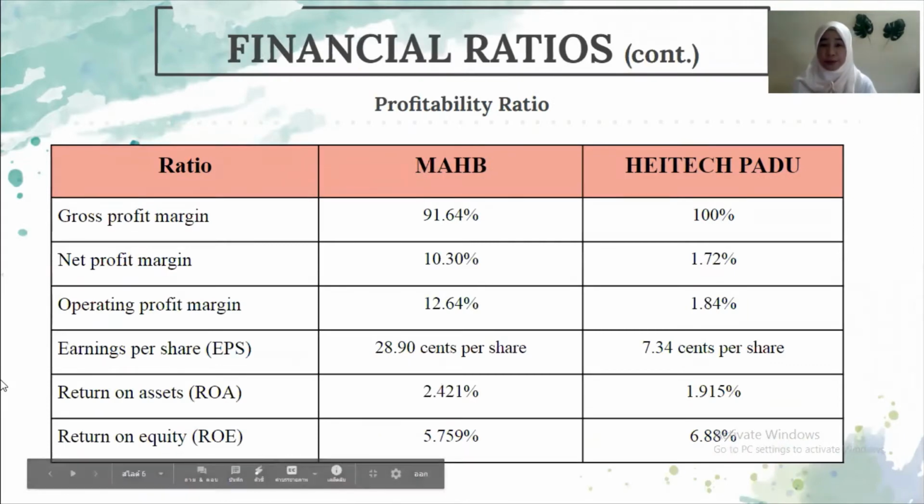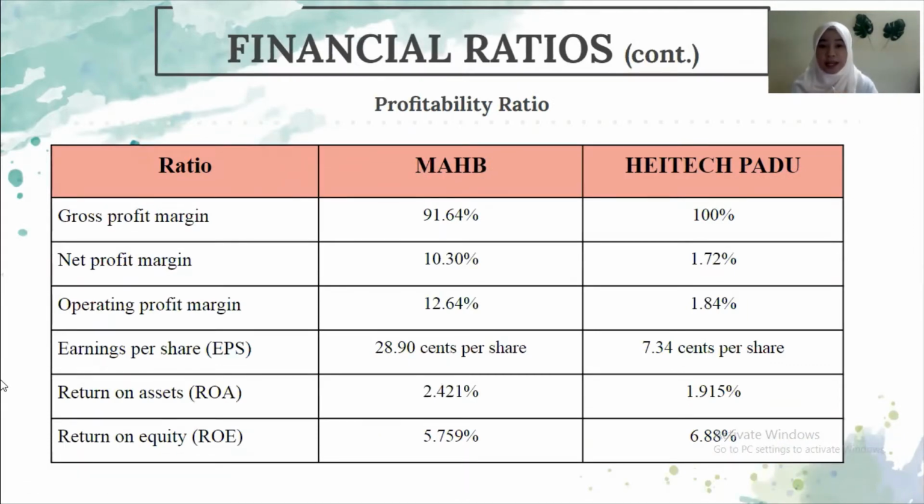Next is the profitability ratio. You can see from the slide that the increasing percentage in the MAHB compared with the HeiTechPadu is better, which can be seen that the percentage measures the efficiency of the MAHB in order to generate their income. That's all.